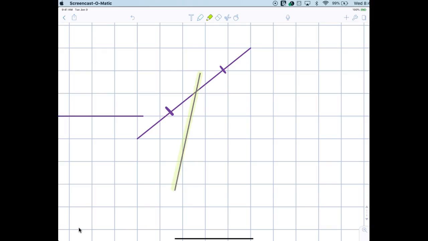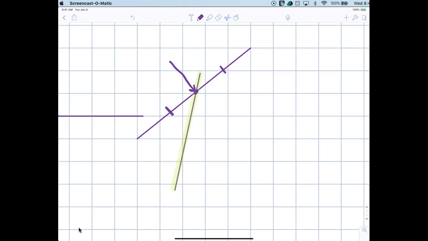No. I didn't say that. I said that highlighted line is the bisector of the other line. So my question to you is, this has a meaning. What is that point right there called? Yes, come on, midpoint. Very good. Thank you very much. That is the midpoint. Does everybody hear me?